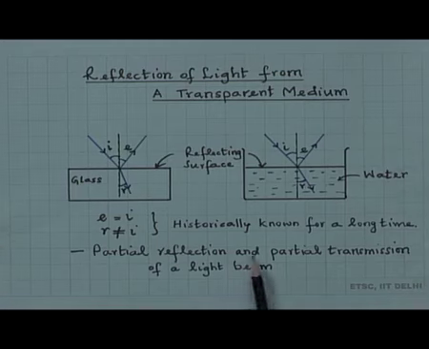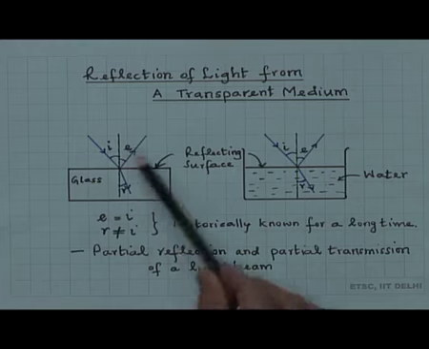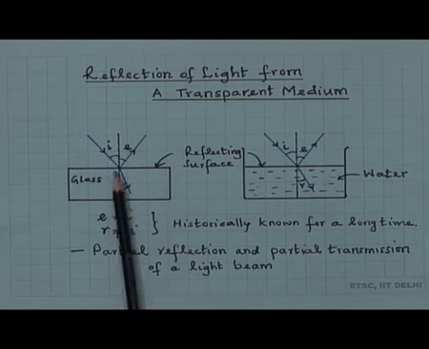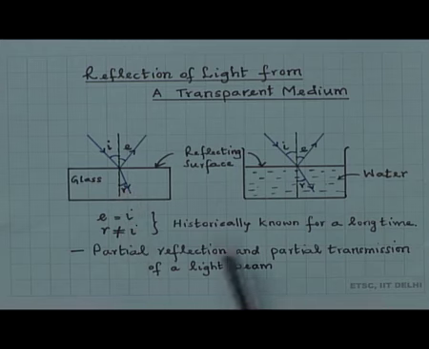It has been historically known for a long time that when light is incident on a transparent medium such as glass or the surface of water, then a part of the beam is reflected back and a part of the beam is transmitted into the medium.